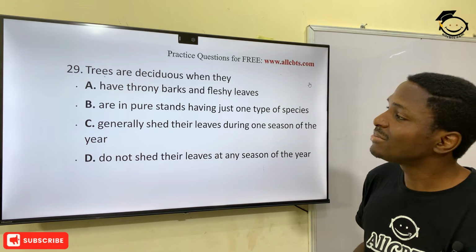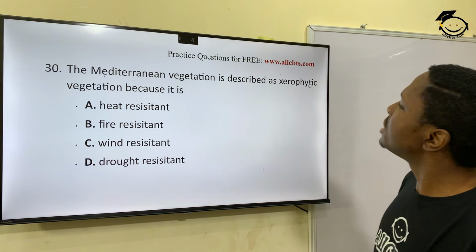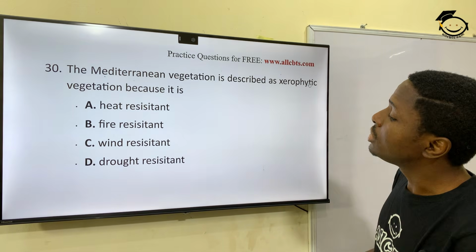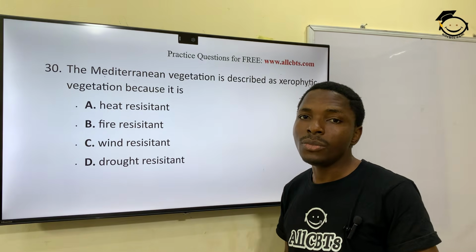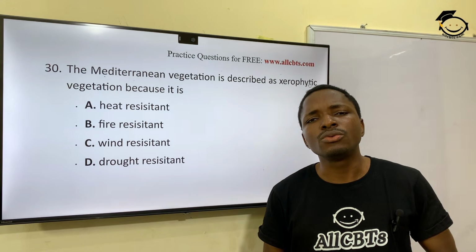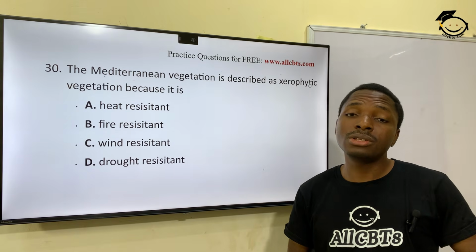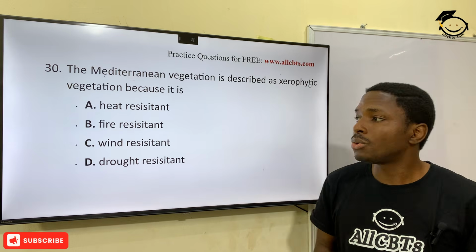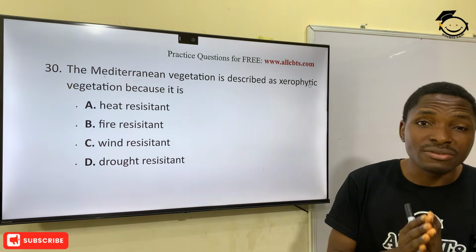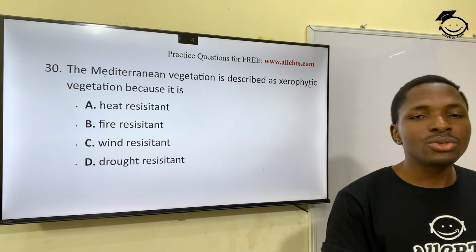And the last question for this class, I told you it was going to be an interesting class. The Mediterranean vegetation is described as xerophytic because it is what? It is drought resistant. What is drought resistant? Inability to stay without water. That's just what it means. Drought means lack of water. So the Mediterranean vegetation is xerophytic, a vegetation that is able to withstand the lack of water. All right, so there we have it.